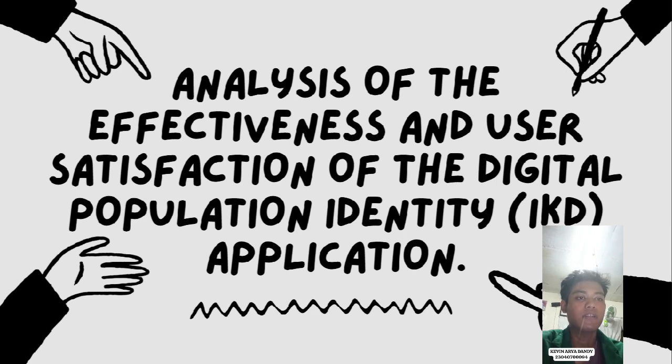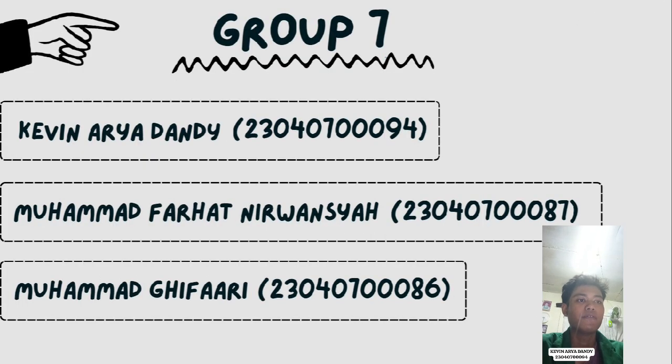Right now I will present an analysis of the effectiveness and user certification of the Digital Population Identity, or IKD, application. We are from group 7. The members are Kevin Redandi, me, Muhammad Farhad Nirwansyah, and Muhammad Gifari.